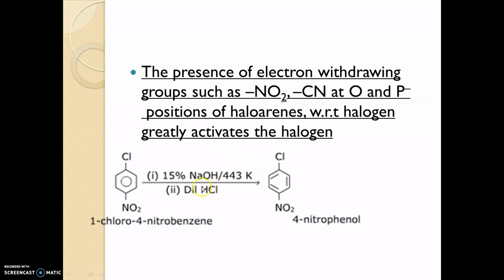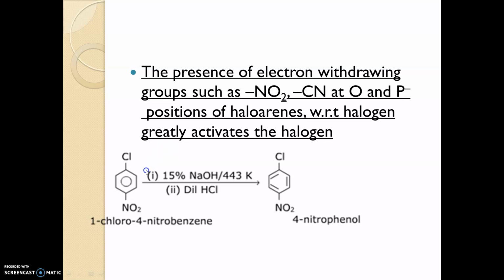in the presence of an electron withdrawing group, it will undergo nucleophilic substitution reaction very easily. Why? Because we know the nitro group is an electron withdrawing group. It will withdraw the electron in the benzene. So it will withdraw the electron towards itself, and then there will be a positive charge creation in this compound.